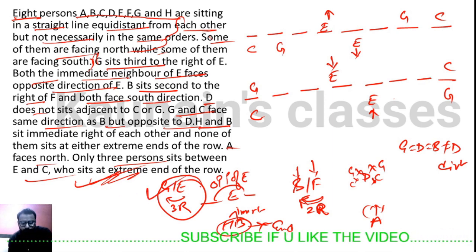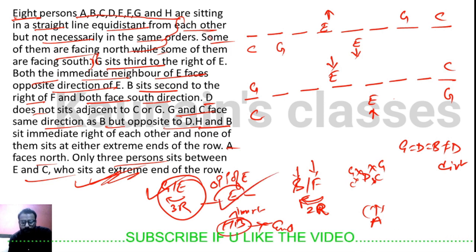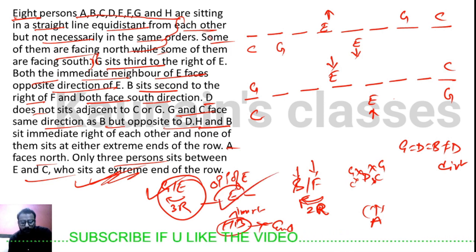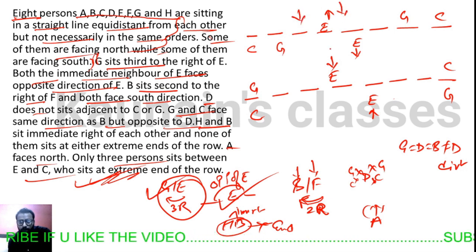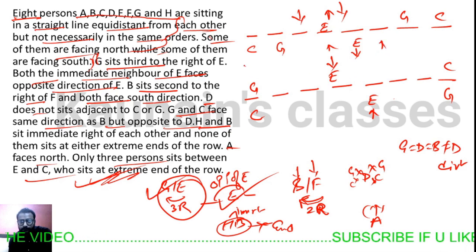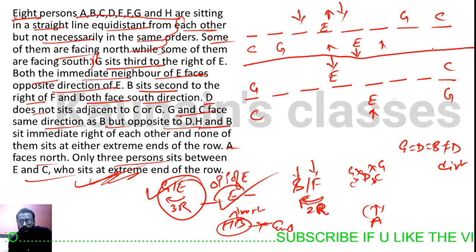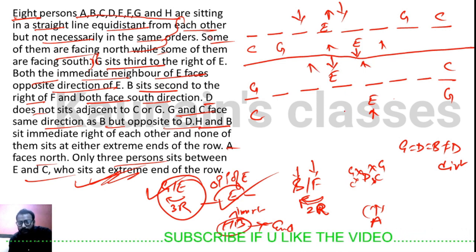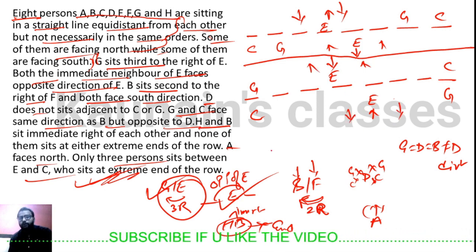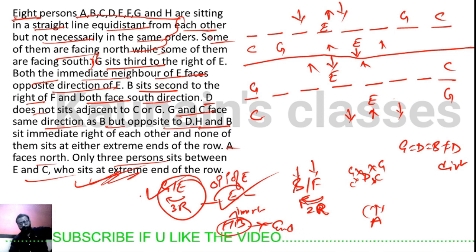Okay, so we are done with this hint. Opposite of E's neighbors are facing opposite of E. So if E is facing north, then these will be facing south. In this case, these two neighbors will be facing north, and in this case E is facing south, then these two neighbors will be facing north. Here E is north, then this is south, this is south. Okay, done.